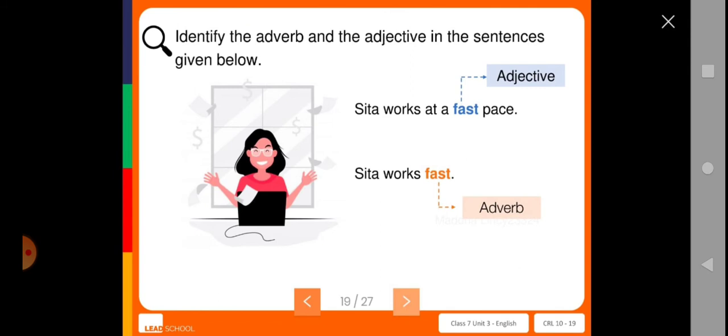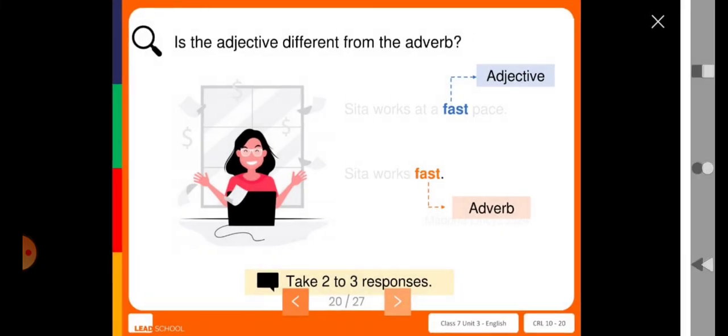What is different between these two? In the first sentence it is a fast pace, so that she can work very easily, isn't it? So here Sita works very fast. So you can see the difference between the adjective and the adverb here.